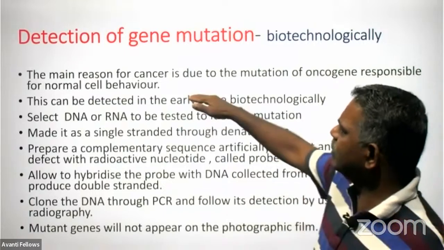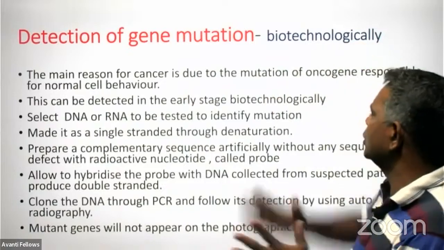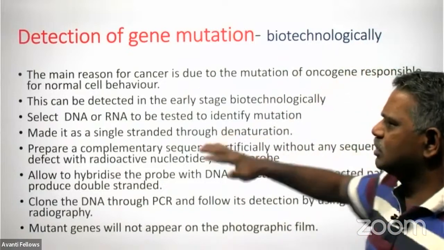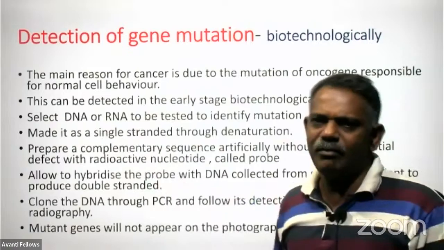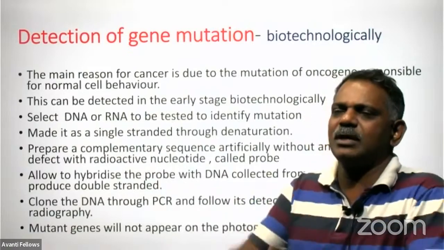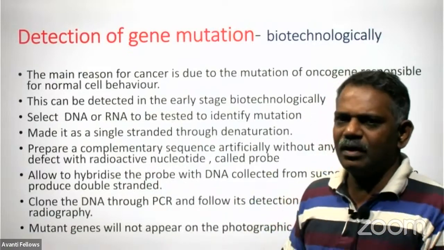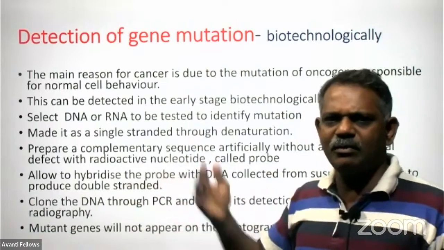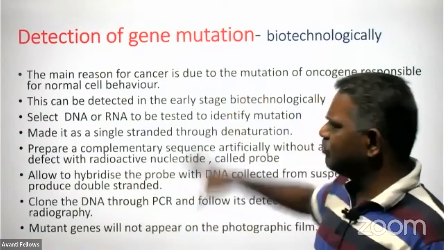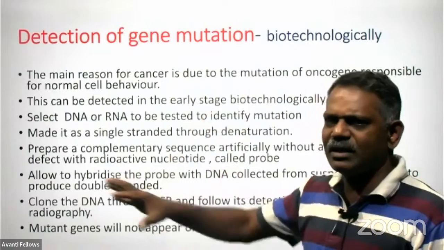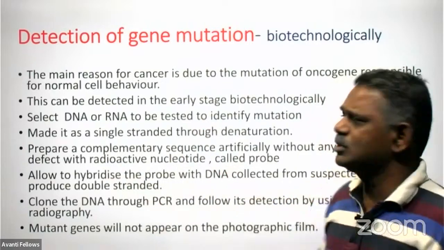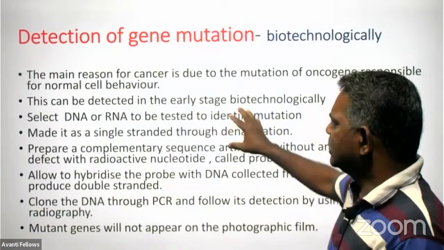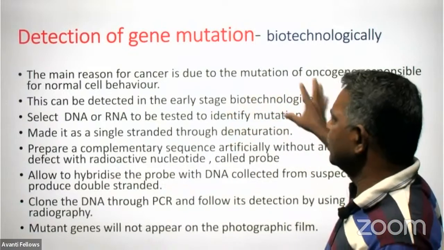So the main reason for cancer is the mutation of the oncogene responsible for normal cellular behavior. Cellular behavior means that it controls cell division. Cancer is nothing but uncontrolled cell division, because the gene responsible for normal cell division is getting defected through mutation. And this can be detected at an early stage biotechnologically.